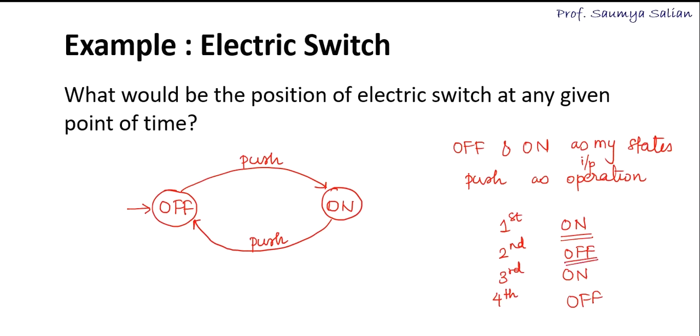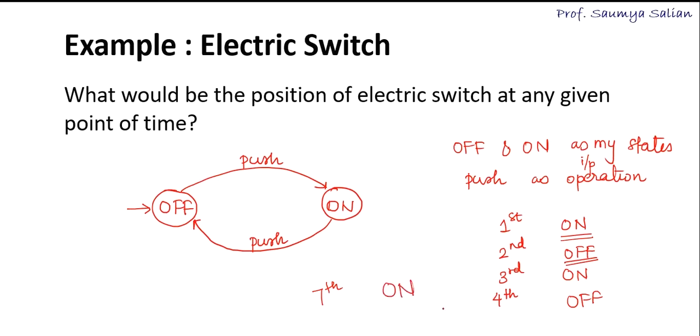So if I ask you what would be the position of the electric switch at the 7th push operation, which state will I be in? As we said, an odd number of operations gives me the on state, and even gives me the off state, so on the 7th push operation, I'll be in the on state.